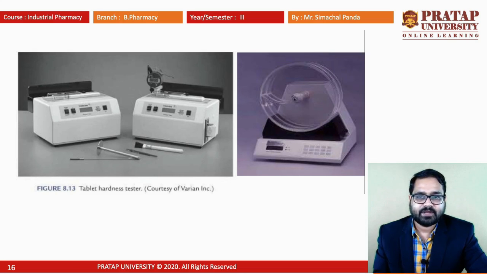So some examples are given for the hardness tester and this friability tester. In the next class we will study the other parameters of quality control tests of powders, and after that we will go for the different types of coating of tablets.